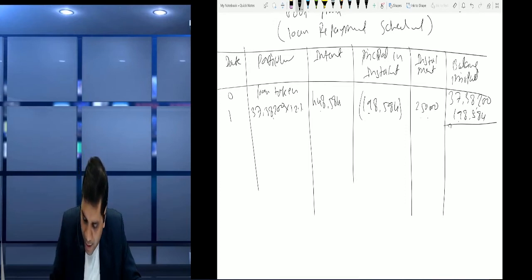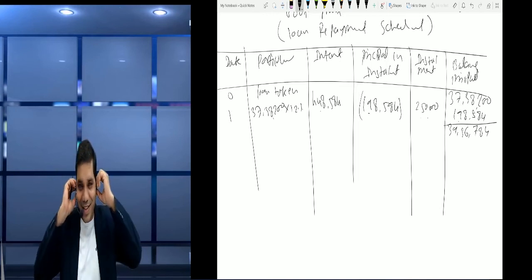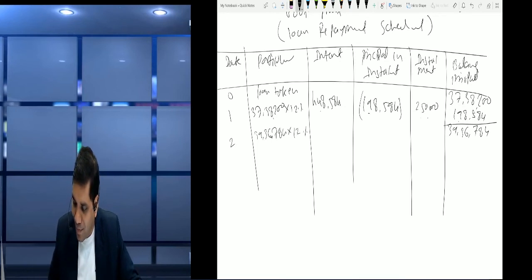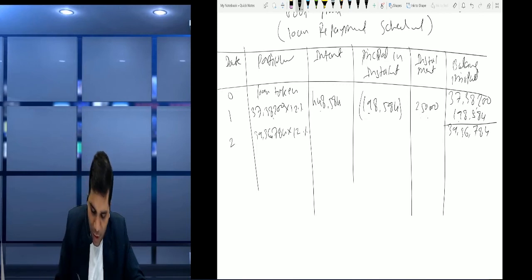37,38,200 we added, so it's become 39,36,784 in the first year. Next friends, in second year we charge interest on balance principal, but इस बार principal increase हो गया है. No problem, we charge on increase amount into 12%, so it's become